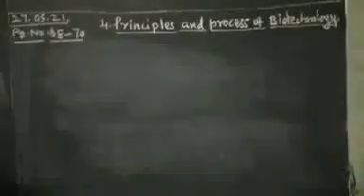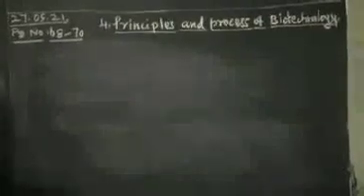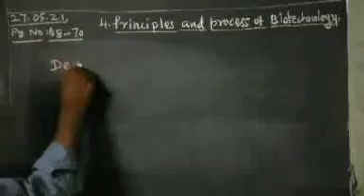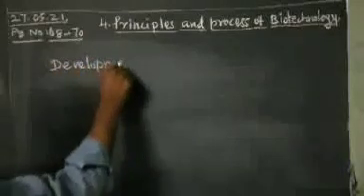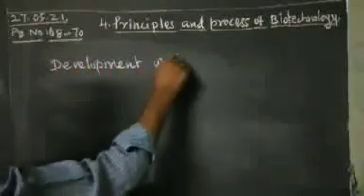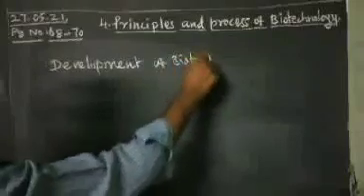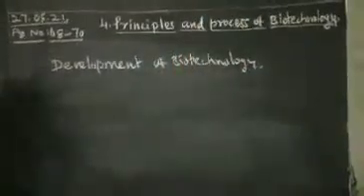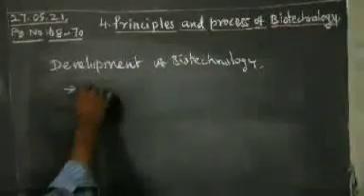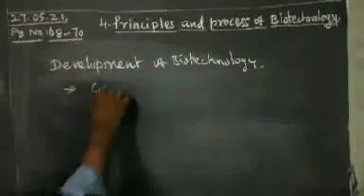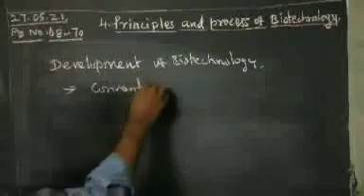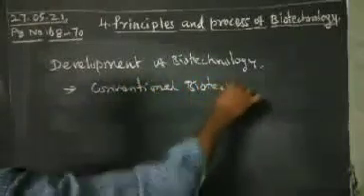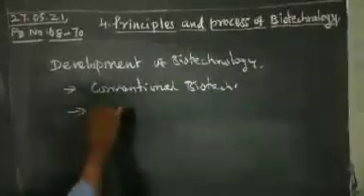The development of biotechnology is divided into two categories. The first one is conventional or traditional biotechnology. The second one is modern biotechnology.